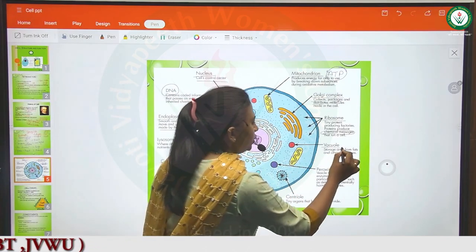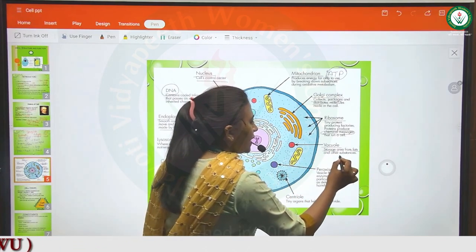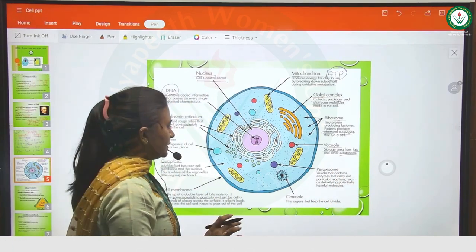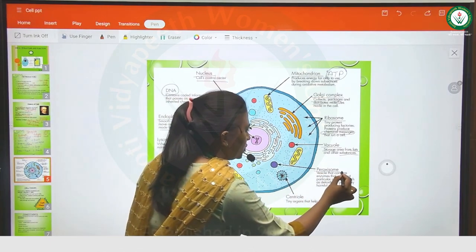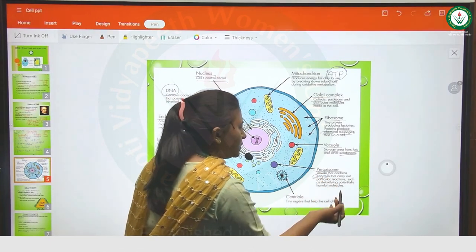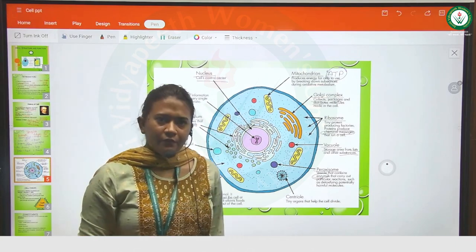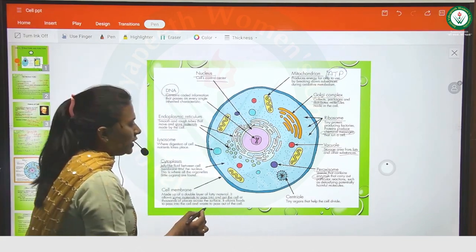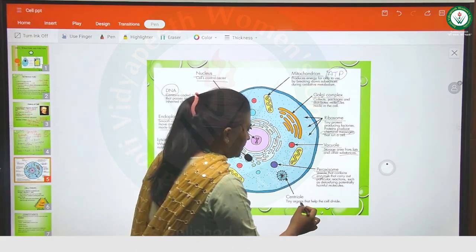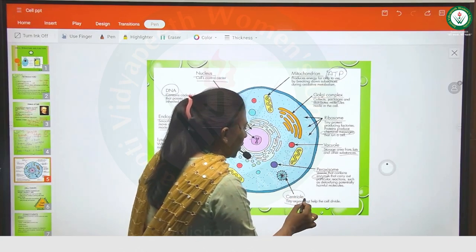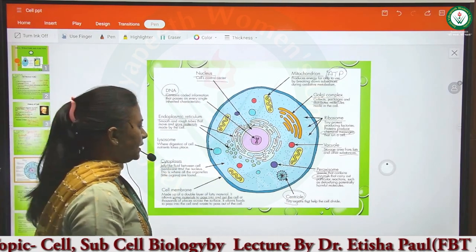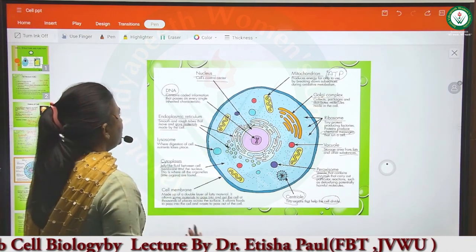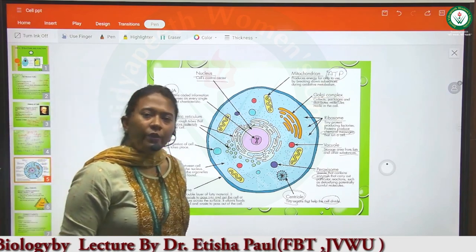Then we have the vacuole, which stores fats and other substances, so the vacuole is the storage part of the cell. Then we have peroxisomes, which have enzymes that help in detoxification. Then we have the centriole. You will study this organelle in the cell cycle; it helps in cell division. So this is the overview of the cell.